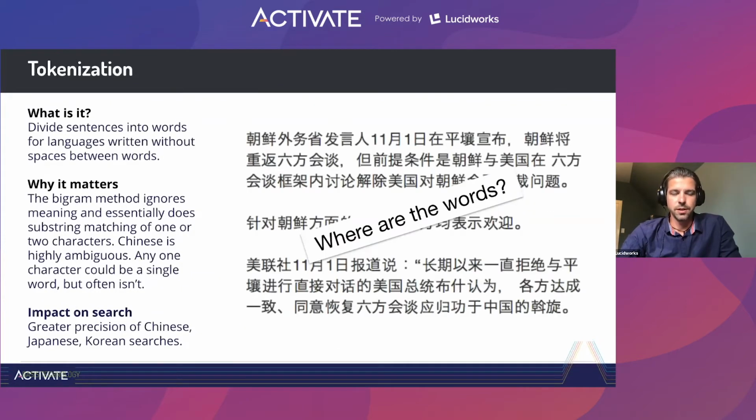Obviously, tokenization, which is dividing sentences into words for languages written without spaces between them. Why is it important? There are some limitations to bigram methods that ignore meaning and essentially do substring matching for one or two characters. For certain languages, especially character languages like Chinese, which are very ambiguous, one character could mean a word, but that's not often the case. So the impact of good, robust tokenization in search is being able to increase precision, especially for character-based languages like Chinese, Japanese, or Korean.